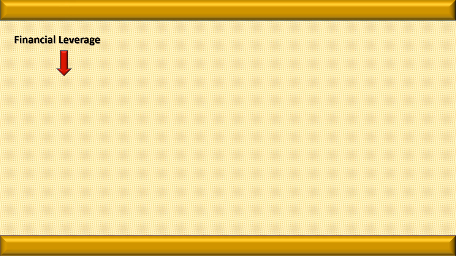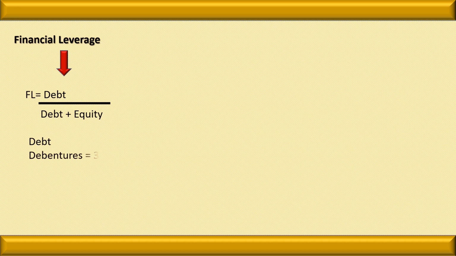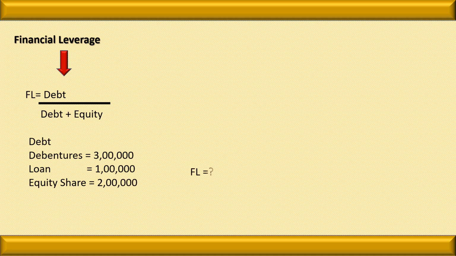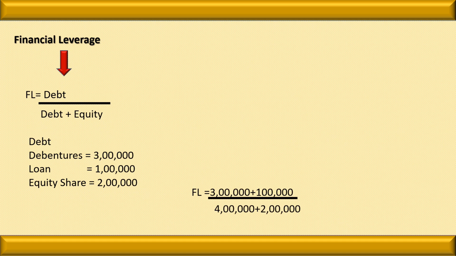Remember one thing, there is one more formula to calculate the financial leverage, and the formula is debt upon debt plus equity. Let us see the same example we try to put. Debenture is 3 lakh rupees, loan is 1 lakh rupees, equity share is 2 lakh rupees. Let us see what is FL, financial leverage. Put the value 3 lakh plus 1 lakh divided by 4 plus 2. So the answer is 0.67 times. No doubt the answer is different, but these are the two formulas which we use to determine financial leverage.